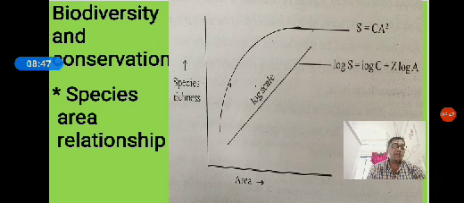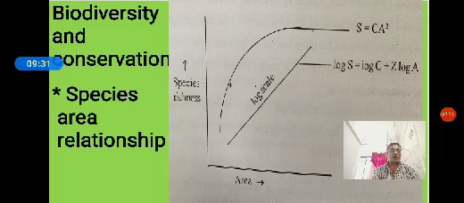The slope of regression in a species area relationship has great significance for studying species richness with respect to the area explored. Regardless of taxonomic group or region, the slopes of the regression lines are amazingly similar. However, for a very large area like an entire continent, the slope of the line is steeper.